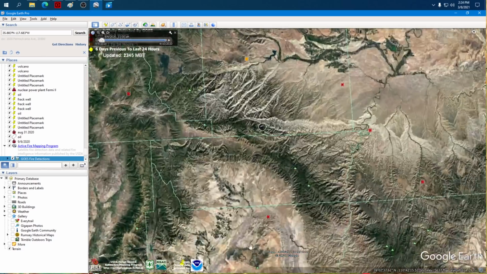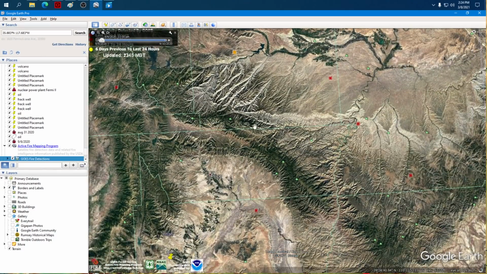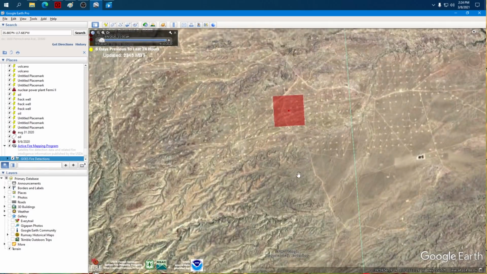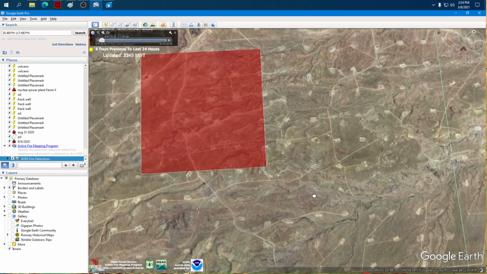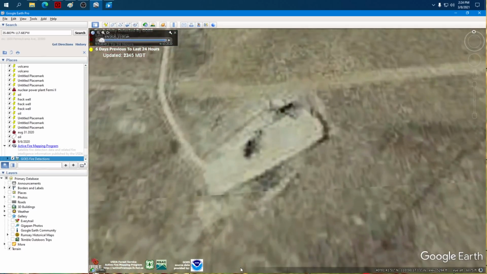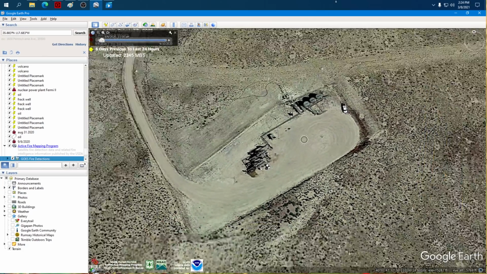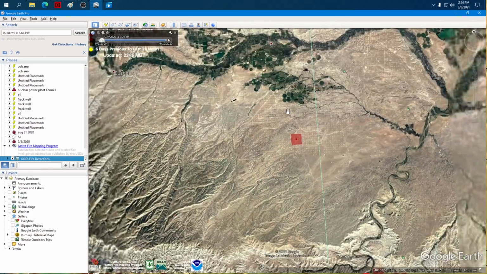Let me show you what's here, and it's going to start to make a little more sense why we're going to have some hotspots. Starting here, let's just zoom in on this red one right here. Do you see the grid of little pads on the ground? Every one of these is an oil well. Actually natural gas well. You see how many there are?